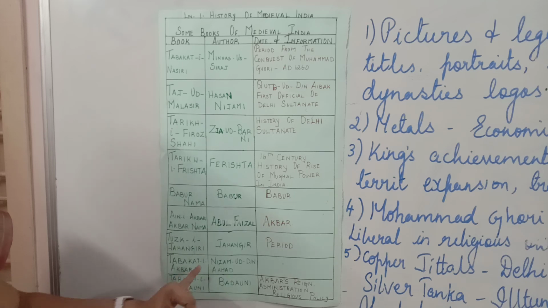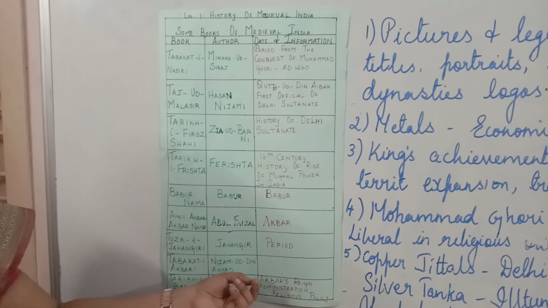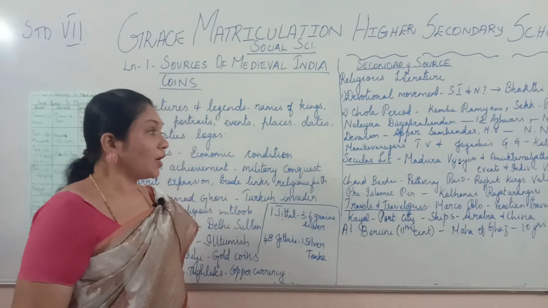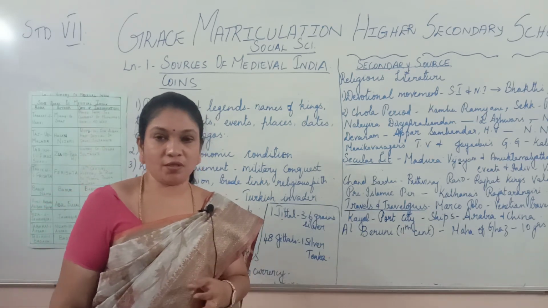Then you have Tabaqat-e-Akbari, written by Nizamuddin Ahmed. Then you have Tariq-e-Badoni. It's written by Badoni. It tells about Akbar's reign. Reign means rule. Akbar's rule, his administration, how he ruled the kingdom, and also about his religious policies. I hope you would have understood all this, children.